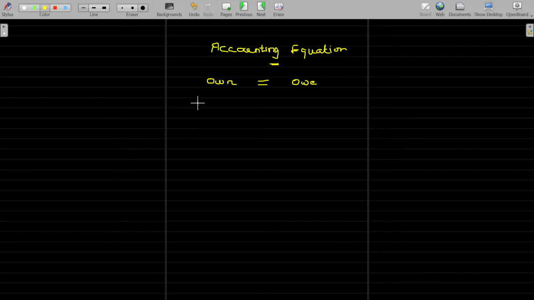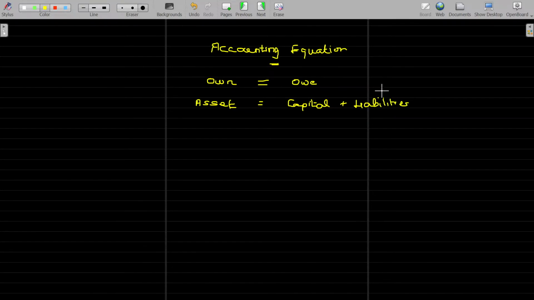The owning will be named as asset. Owing could be to the owner himself. The business could have been started by some X, the X being the owner, and the owner's contribution is always named as capital. That fund is not sufficient enough to run the business. Sometimes we could have received money from outsiders also. That money will be named as liability.